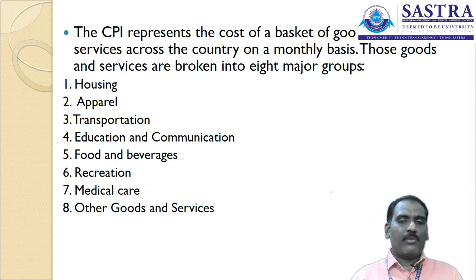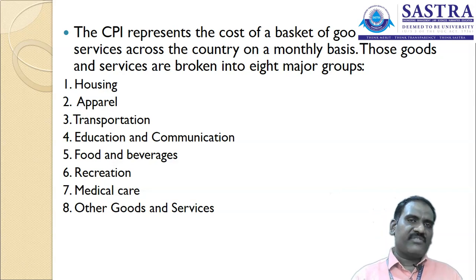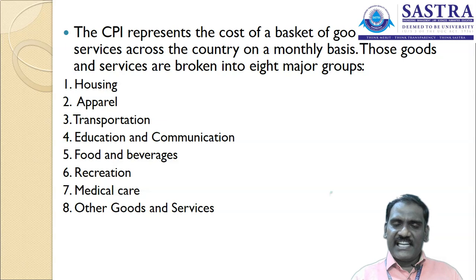Those goods and services are broken into 8 major groups. So what are those 8 major groups? First, housing, apparel, transportation, education and communication, food and beverages, recreation, medical care, and other goods and services which are not included in the above 7. These are the services considered primary and essential to people for their standard of living.